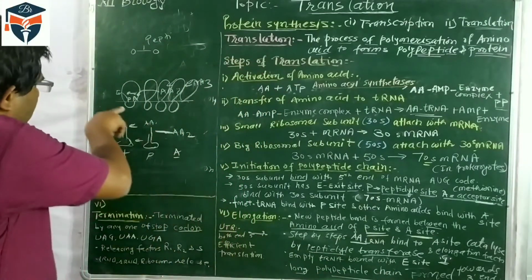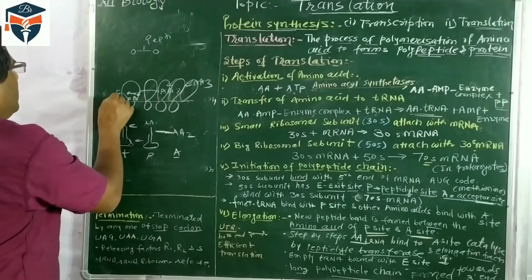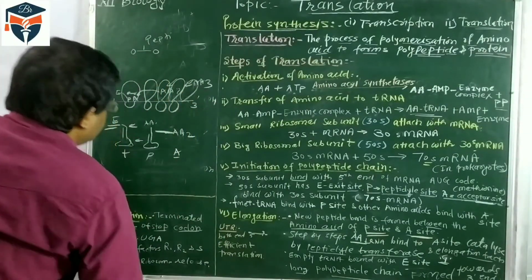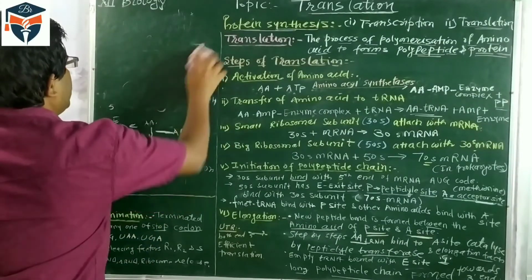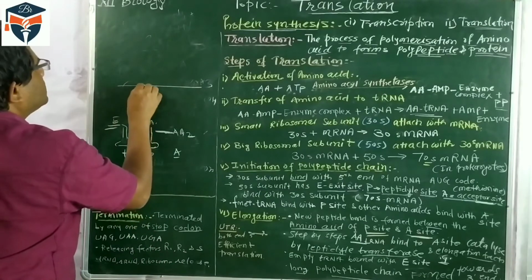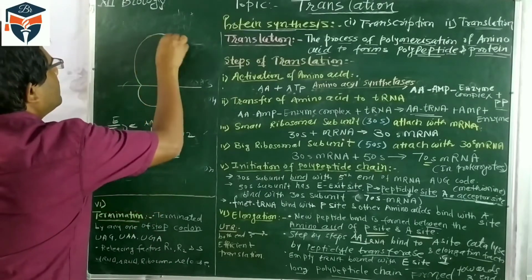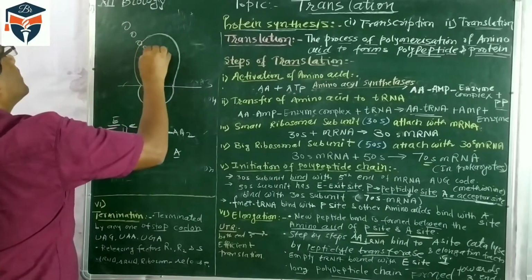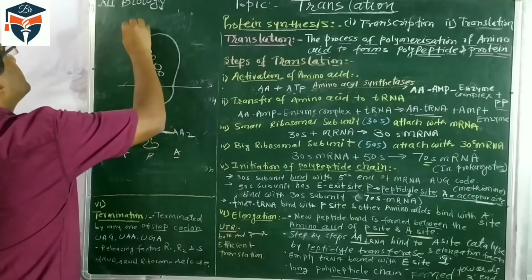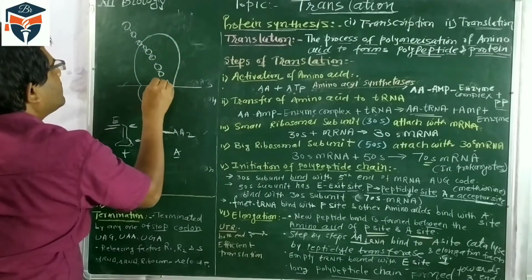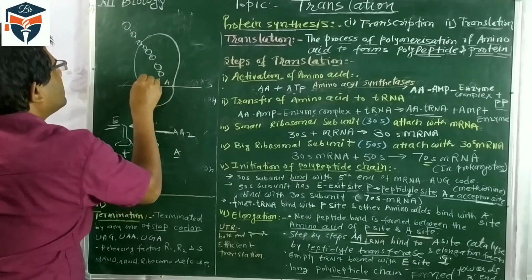So peptide chain formation takes place from the 5 prime to 3 prime end. We can also see these diagrams in our book. Here is the mRNA, the small unit and the large unit. Here you will see molecules of amino acids, and a long chain of polypeptide is formed. This is the A site, this is the P site and this is the E site.